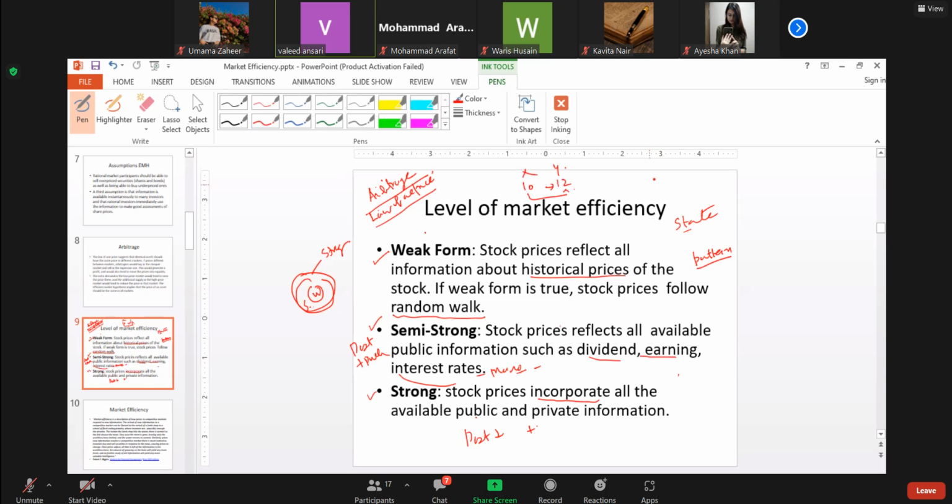Similarly, in a securities market, if there are two securities which are similar in risk, one is providing 10% and another is providing 12%, it means that this security is providing a higher return. People will buy it and push up the price. When they push up the price, the returns will go down. This is the return formula. So the price converges and the return moves to equate with the similar security. This process of buying under-priced and selling is based on arbitrage. Arbitrage means that riskless profit opportunities will not be there in the market.